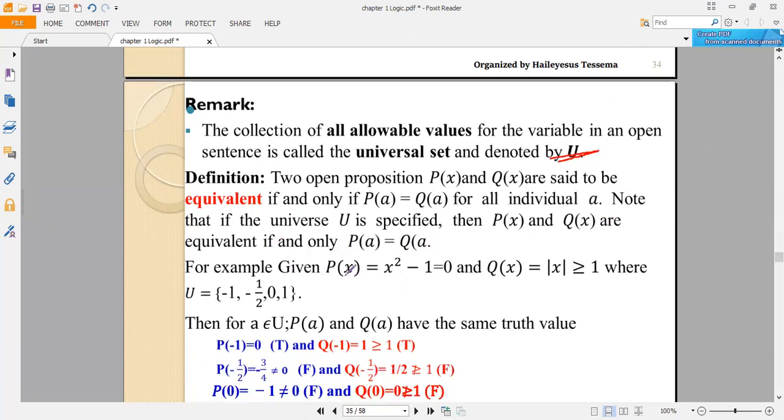For example, let's take these two open propositions. P of x is x squared minus 1 equal to 0, and Q of x is the absolute value of x greater than or equal to 1, where the universe of discourse is given as U equal to minus 1, 1 over 2, 0, and 1.